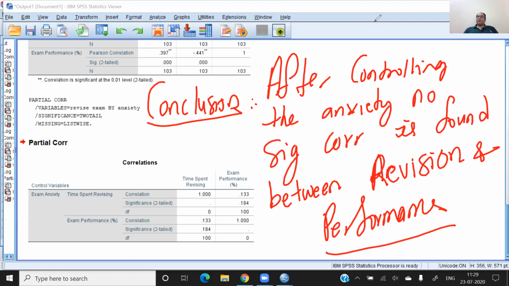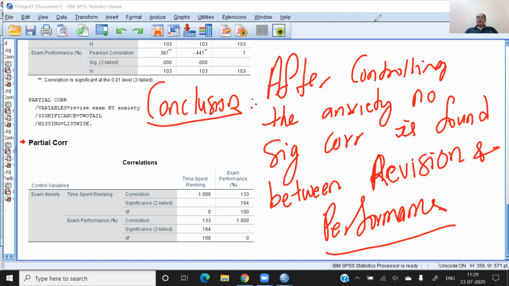And this partial correlation is very, very important for researchers, because in your research you may take some control variables. You may describe the partial correlation, partial beta, partial slope coefficient. So this word partial is very common in research, and every researcher should know how to deal with the control variables in the regression model or in the correlation. This concept of control variables comes only from the partial correlation.